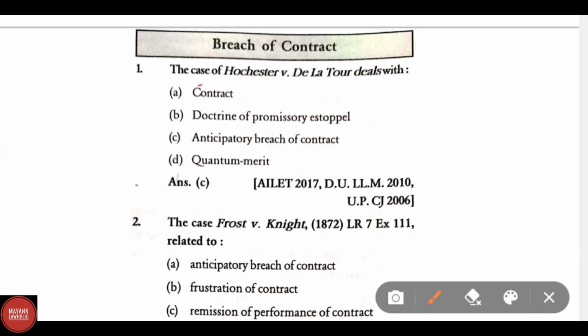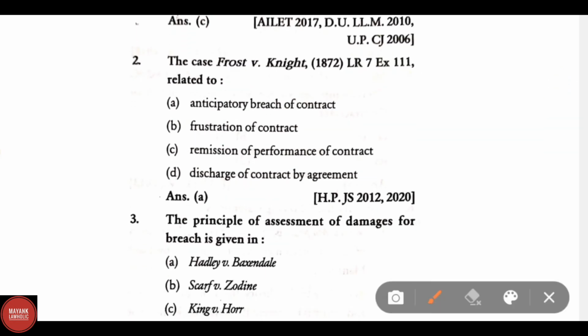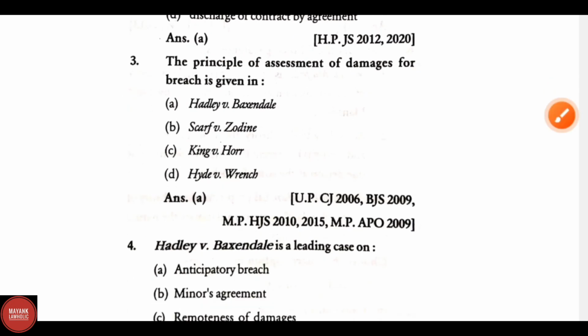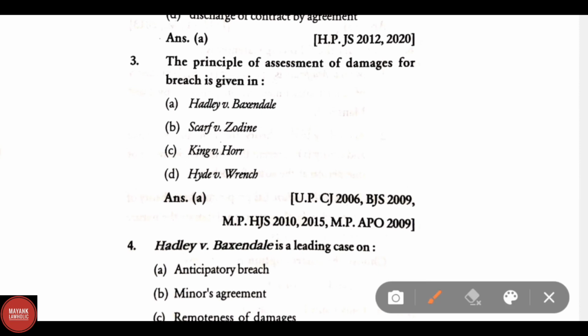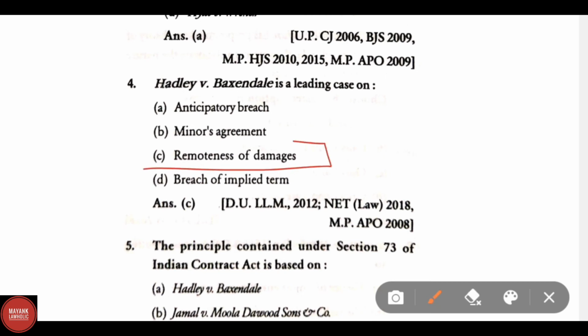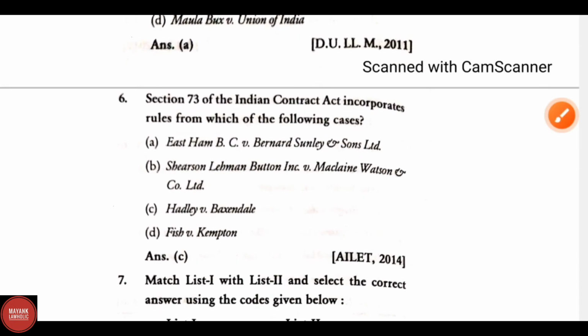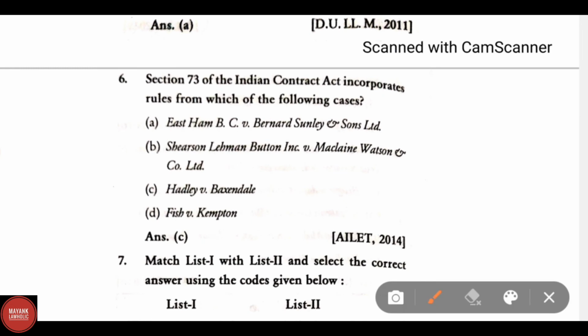The case of Hochster versus De La Tour deals with anticipatory breach of contract. The case Frost versus Knight 1872 is related to anticipatory breach of contract. The principle of assessment of damages for breach is given in Hadley versus Baxendale. Hadley versus Baxendale is a leading case on remoteness of damages. The principle contained under section 73 of the Indian Contract Act is based on option A, Hadley versus Baxendale. Section 73 of the Indian Contract Act incorporates rules from which of the following cases? Correct answer is C, Hadley versus Baxendale.